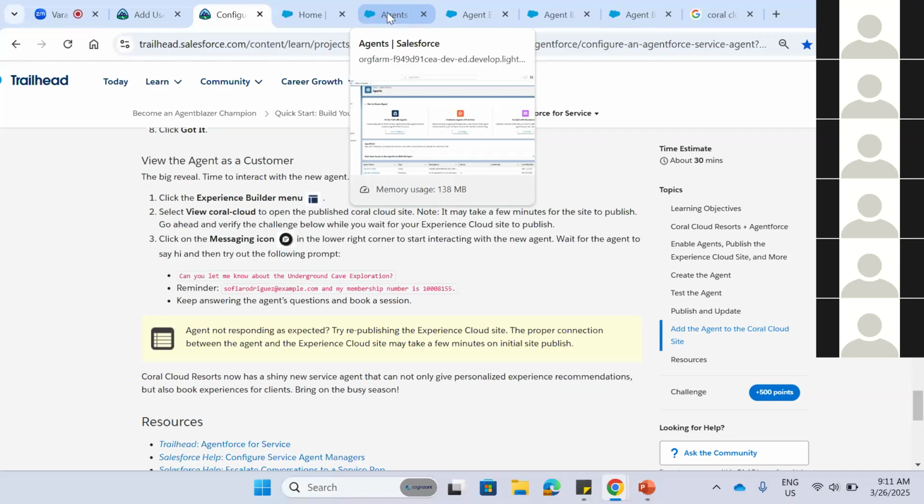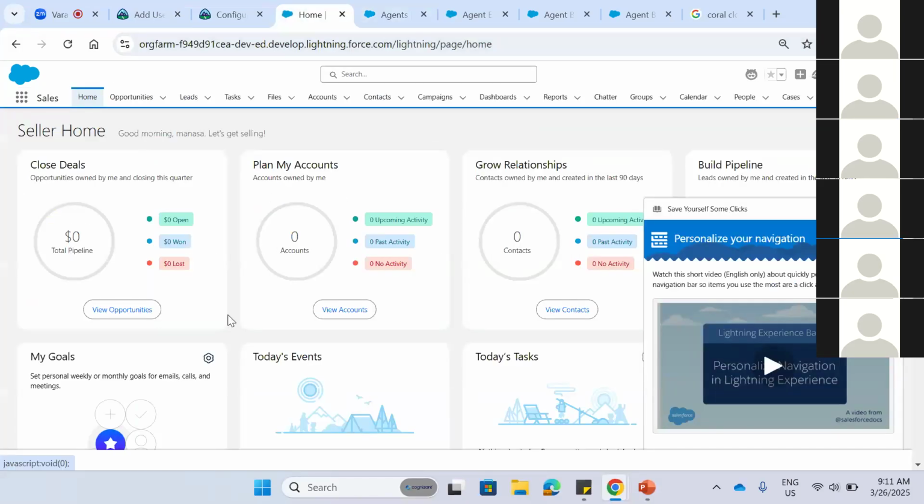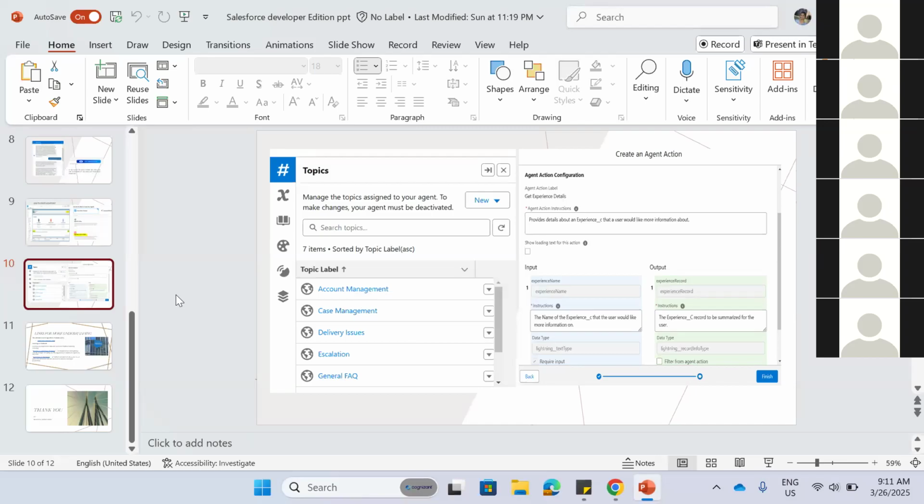For example, if we suddenly see any sales application and we are not aware of it, like what it is telling about, with Agentforce we can know the overview of that platform. For example, if we take some orders, it will say what the process of this order is, what order is being purchased, who is purchasing this order. All this we can check through the agents without any human help, without any support help.